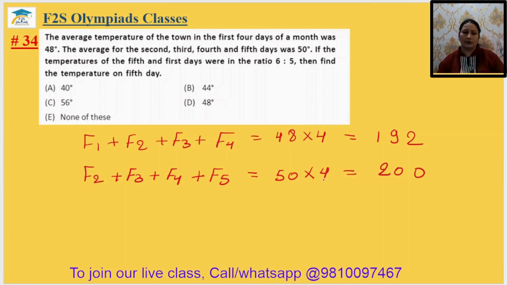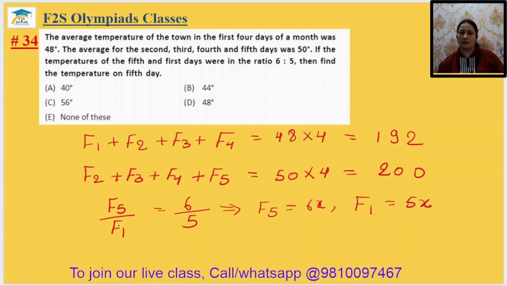Okay. Now the ratio of the fifth to first is given, F5 upon F1 is given as 6 by 5. So can I write, suppose x is the common factor of the ratio, F5 as 6x and F1 as 5x. Okay?